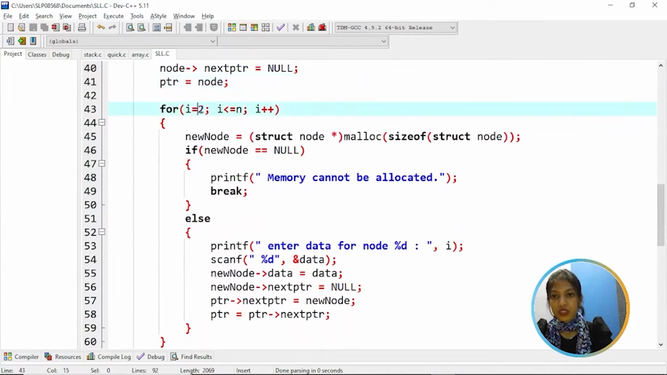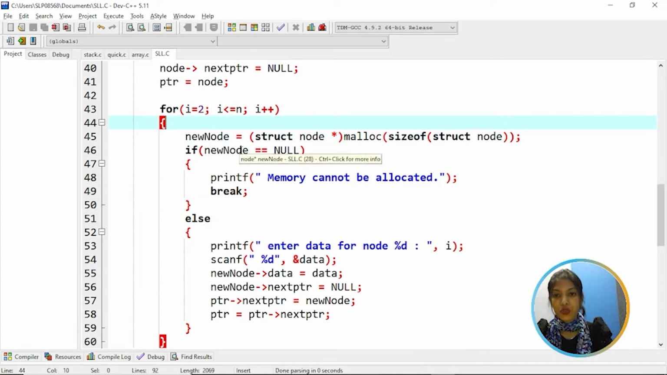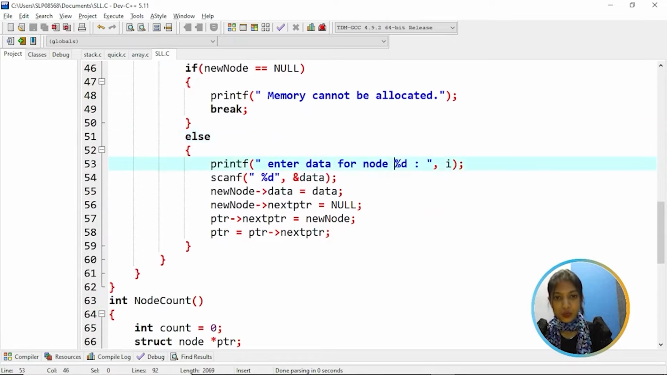Next, for i equal to 2 to i less than or equal to n, it creates a new node, allocates memory for it and checks if new node is equal to null, then memory cannot be allocated, so break. Else, enter the data for the node. That means the data is assigned to the new node's data and the new node's next pointer is equal to null. Then the new node is assigned to PTR's next, and PTR's next is assigned to PTR.